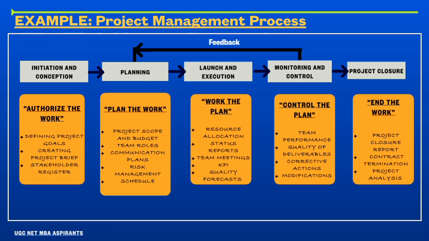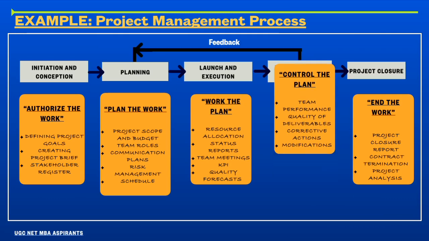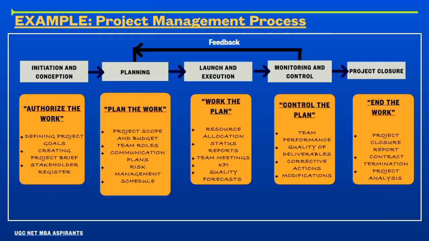Coming to the third step, launch and execution, where we work out the plans like resource allocation to various departments or divisions or various tasks, status reports, team meetings, KPI, which is nothing but the key performance indicator, which says about the revenue or profits, quality forecast. Fourth step, monitoring and control, where we control the plans like team performance, quality of deliverables, corrective actions, and modifications.